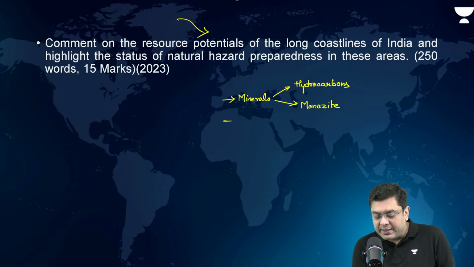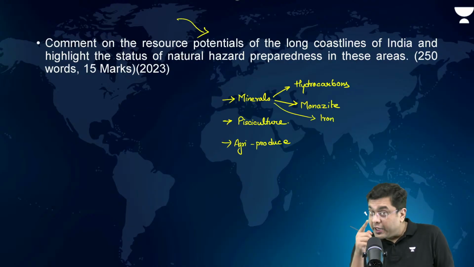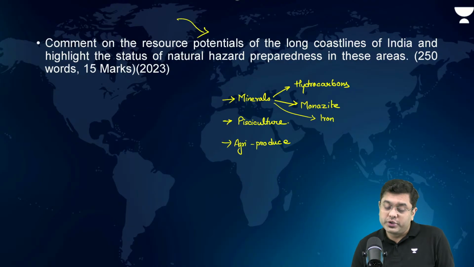Then, other than that, pisciculture or aquaculture, right? That is the blue revolution aspect. Then agricultural produce. There is also another kind of mineral, that is iron, particularly across the Konkan coast, right?